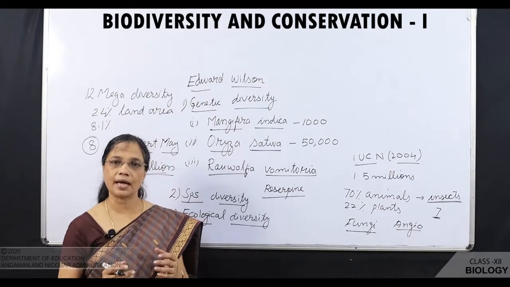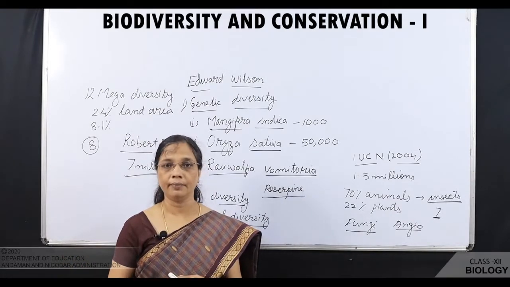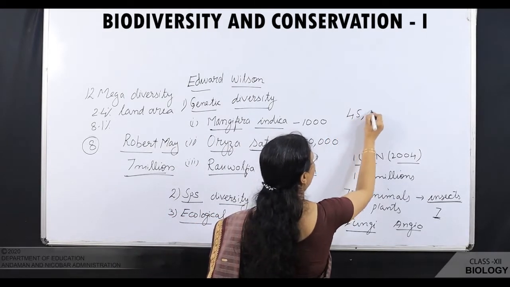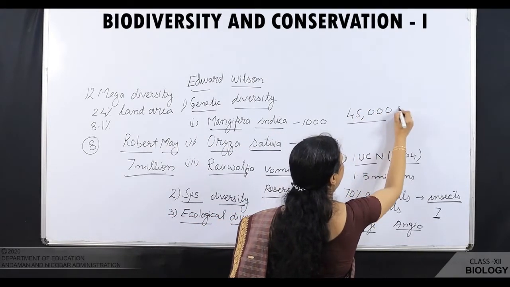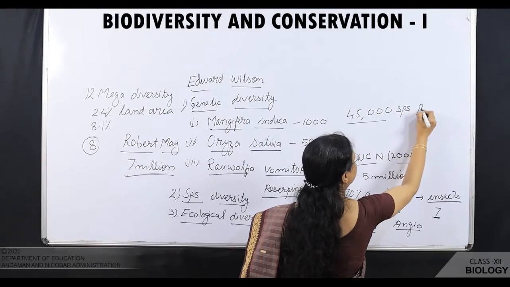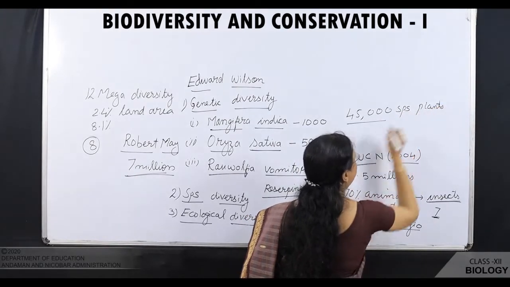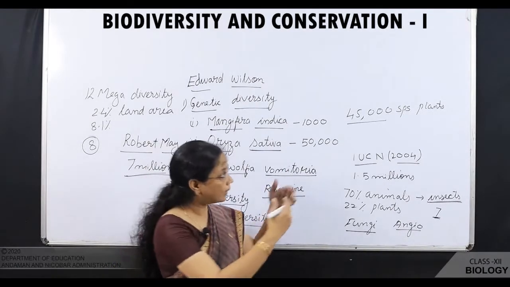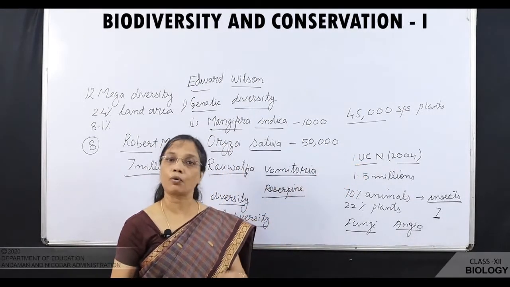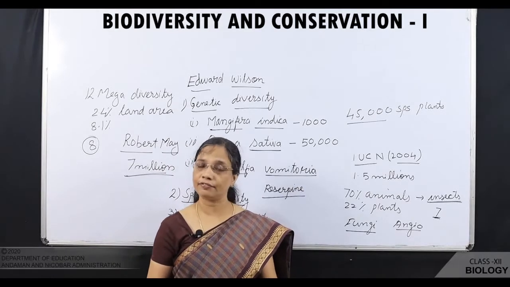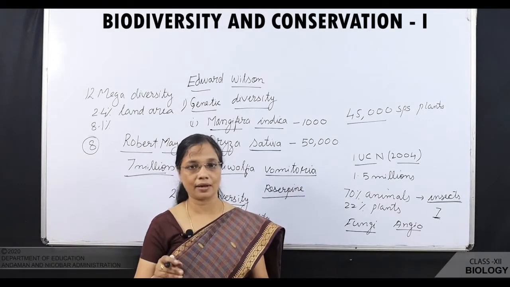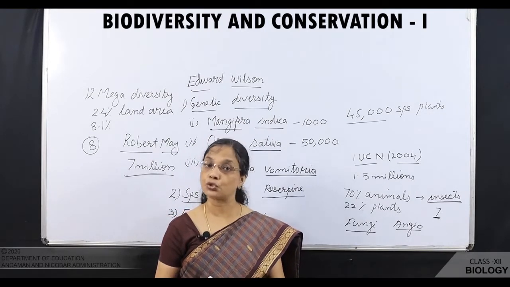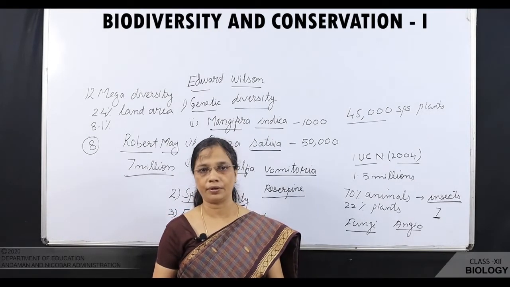In our country, near about 45,000 species of plants are identified, studied and recorded. Double that number of animals are also studied, identified and recorded. Still there are many species in our country which are yet to be identified and recorded.